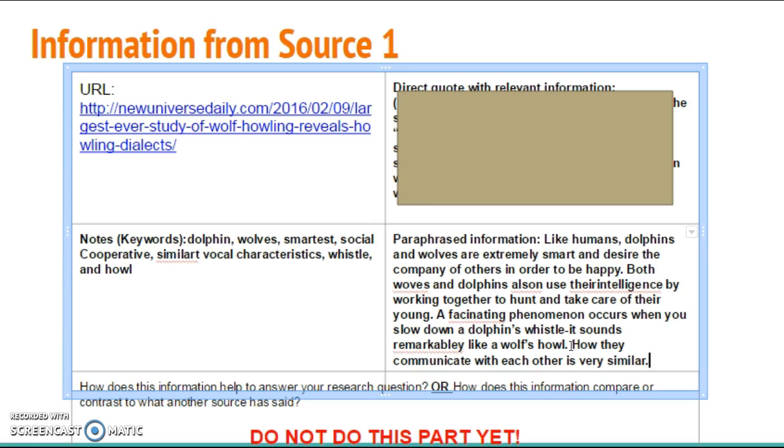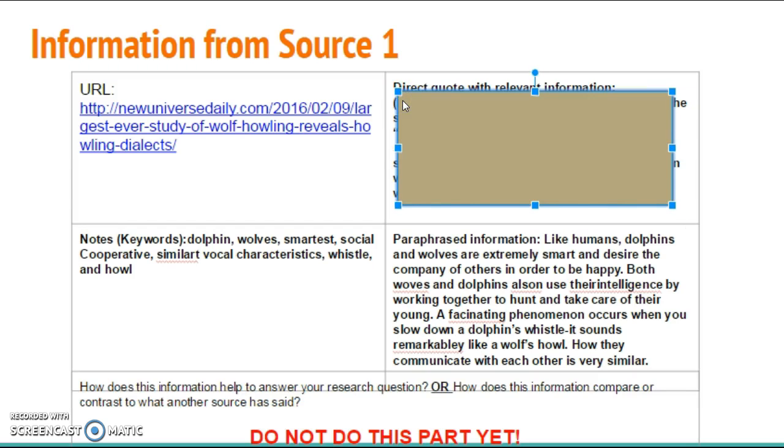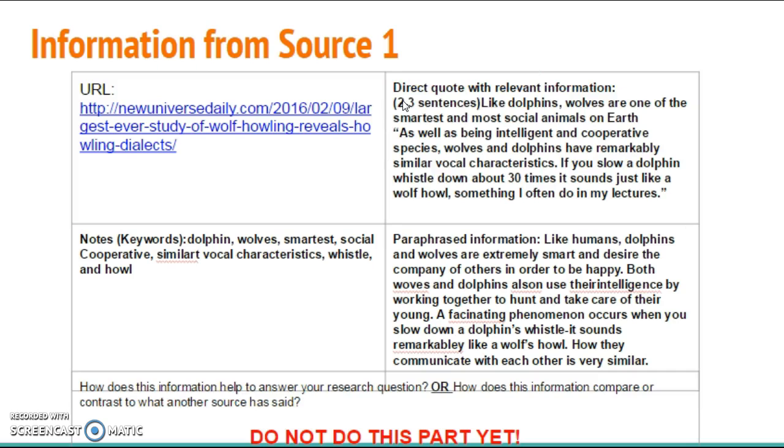Okay, let's see how we did. Let's take off this square. I'm just going to click on it so it's like that, and I'm going to backspace and it's gone. Let's compare. Let's see how I did with my paraphrasing. Is it plagiarized at all? No, I think we did pretty good.